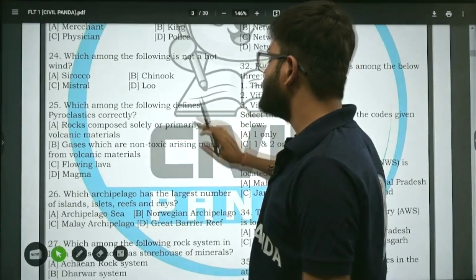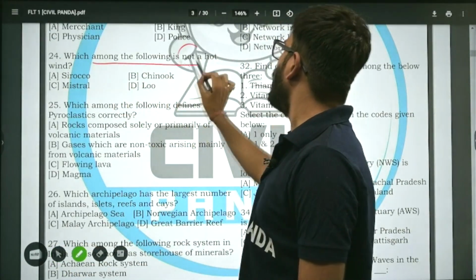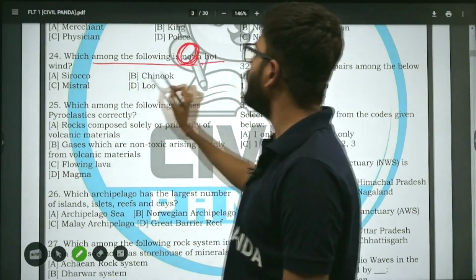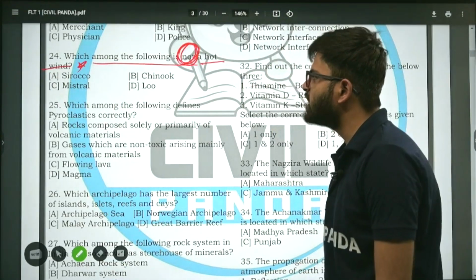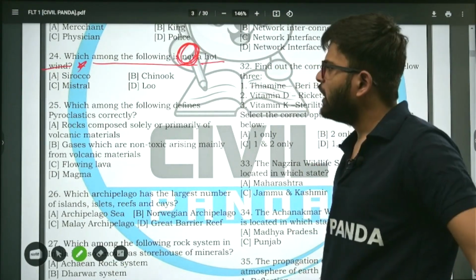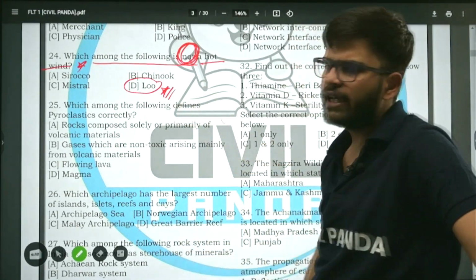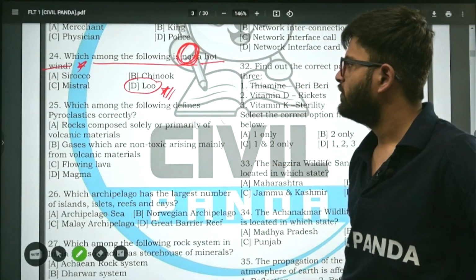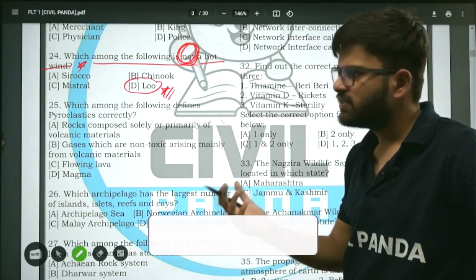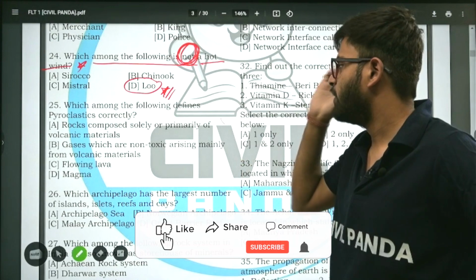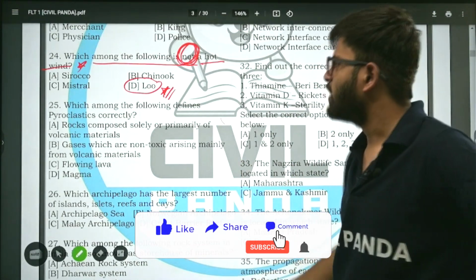Which among the following is not a hot wind? ज्योग्राफी आ गई भैया. Is it Sirocco, Chinook, Mistral or Loo? Now you all know that Loo during summer times in northern India is a hot, dry wind. Weather Ministry also releases time to time the caution to take people caution about it. Drink more water. Don't go outside, especially for farmers.